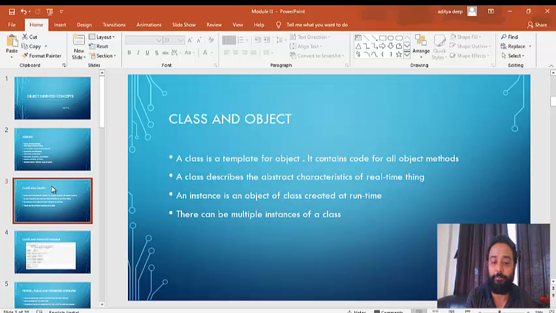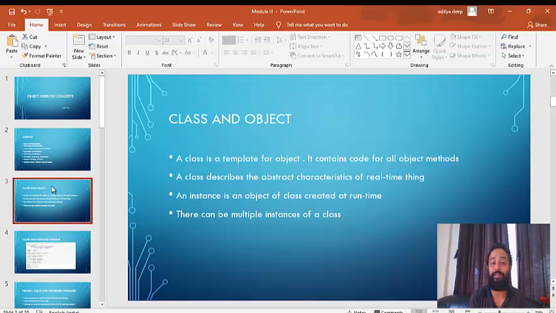So that's why we say a class describes the abstract characteristic of a real-time thing. Okay, an instance is an object of a class created at runtime. So we discussed this. Let's say employee is a class, so an IT guy, or a housekeeping guy, or an admin guy, all these are the instances of that particular class. You can also say it's an object of that particular class.